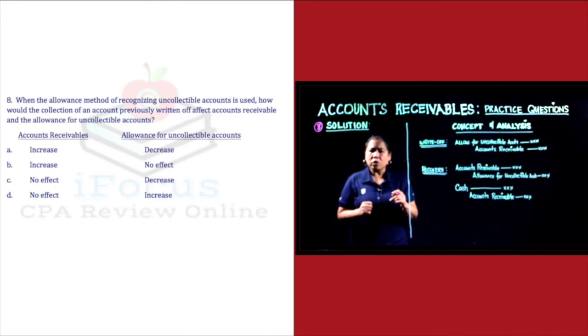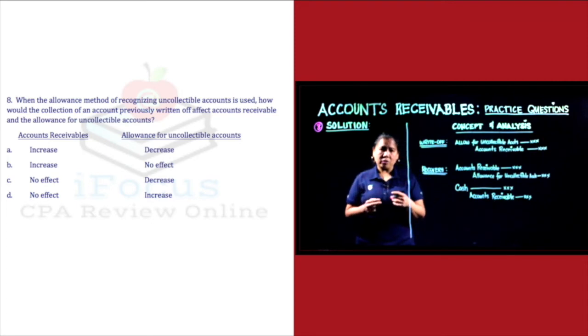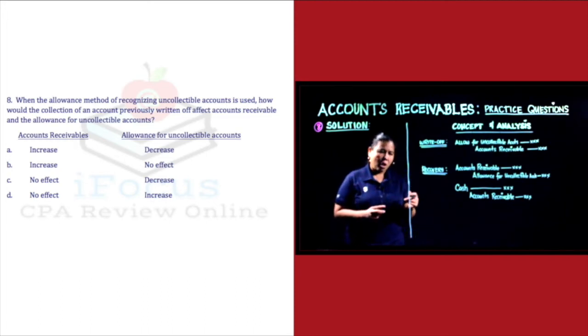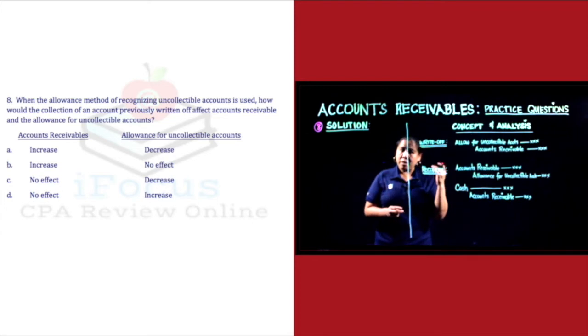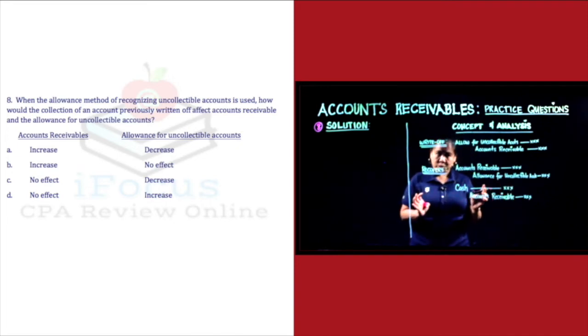Alright? So, when the allowance method of recognizing uncollectible accounts is used, how would the collection of an account previously written off affect accounts receivable and the allowance for uncollectible accounts? Okay, first of all, anong magiging entry natin kapag ni-write off natin dahil ang company hindi na daw siya makakasingil sa kanyang accounts receivable na yon, i-write off na niya.